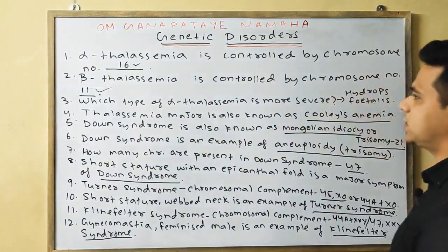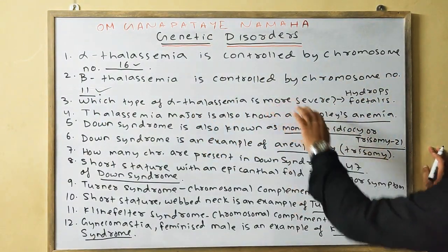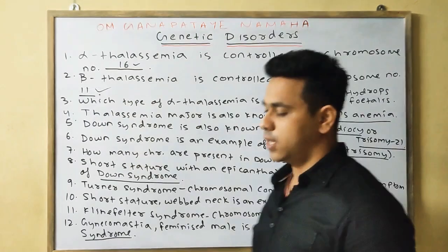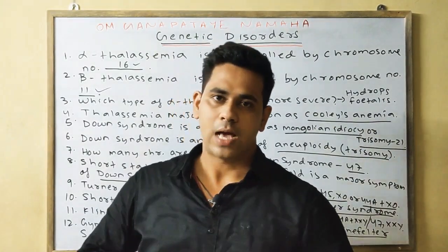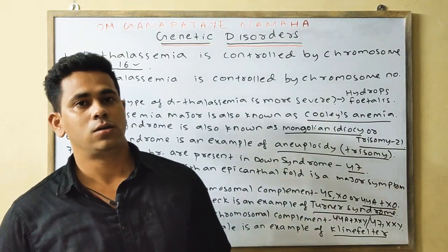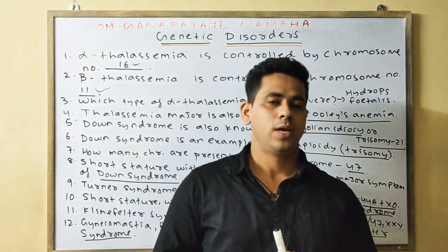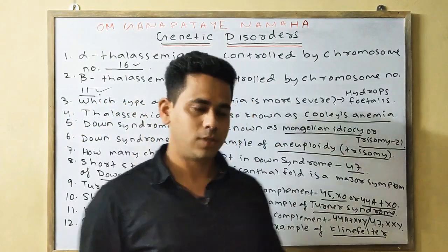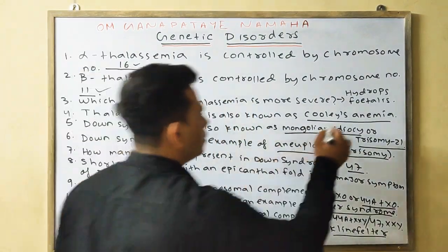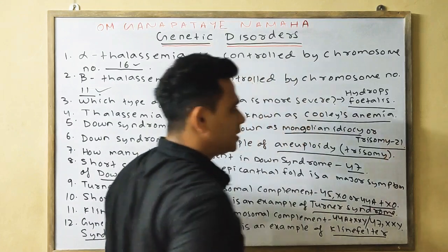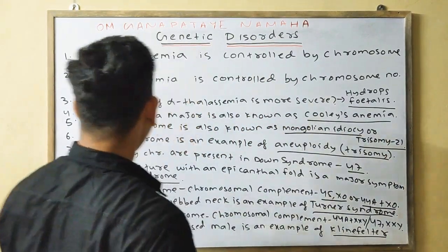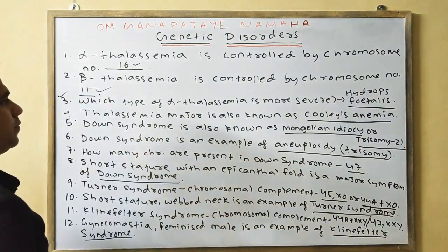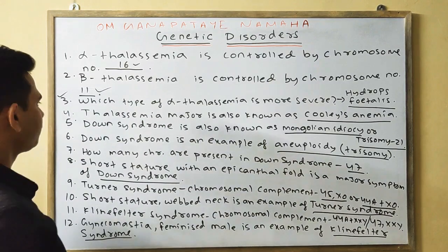Next, which type of alpha thalassemia is more severe? Alpha minor, or the hemoglobin H disorder, or hydrops fetalis? Your answer will be hydrops fetalis, in which stillbirth occurs, the most severe form of thalassemia.